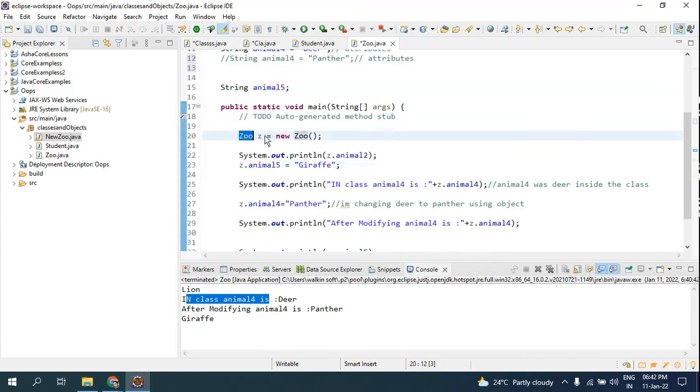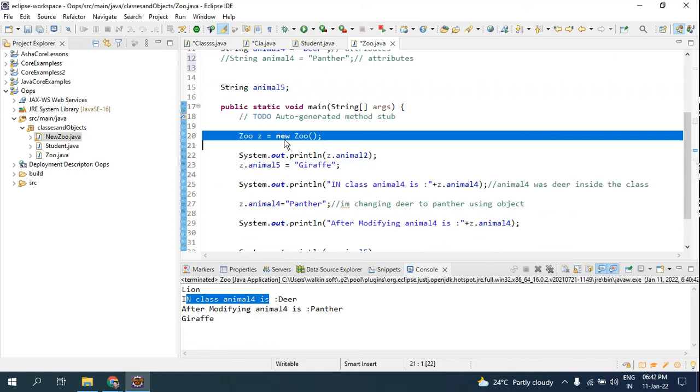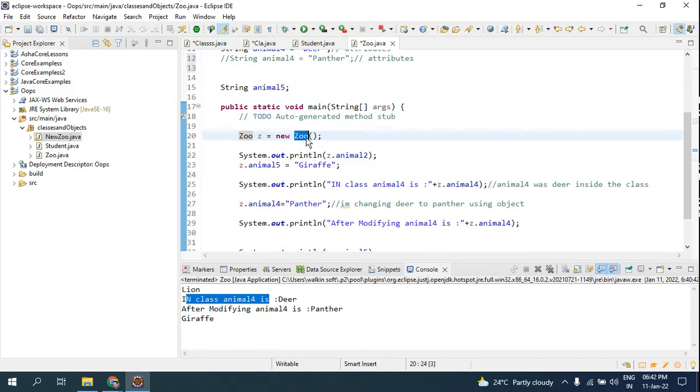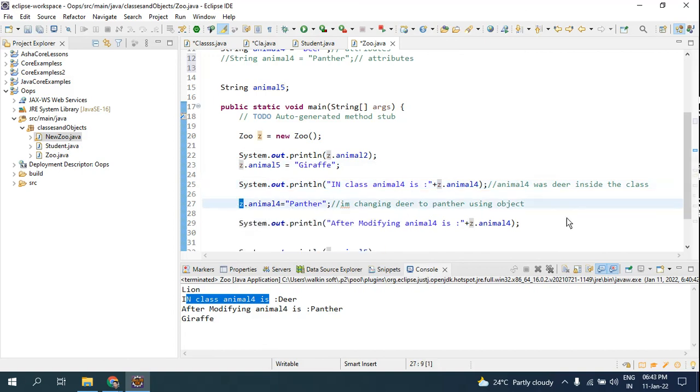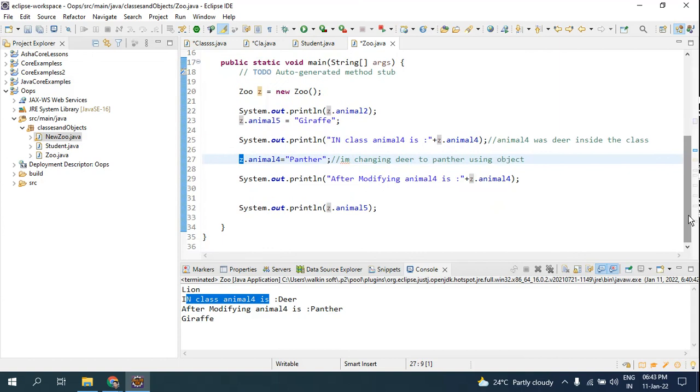Class name, object name, assign it to new class name with parentheses. I declared only the attribute name, and I give the attribute value using the same object. Again, I have a value from the class, and I change its value using the object. So this is how an object plays a role with the class, and this is completely about classes and objects in Java.